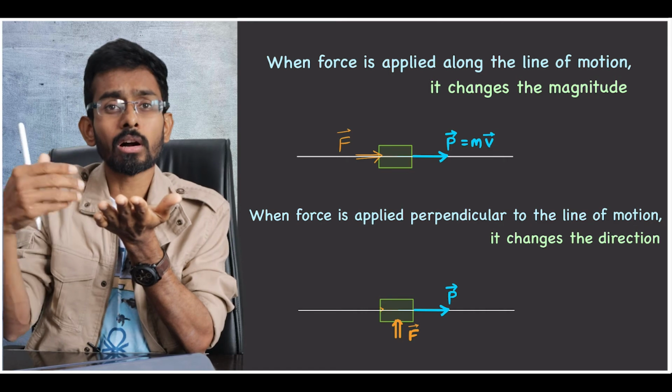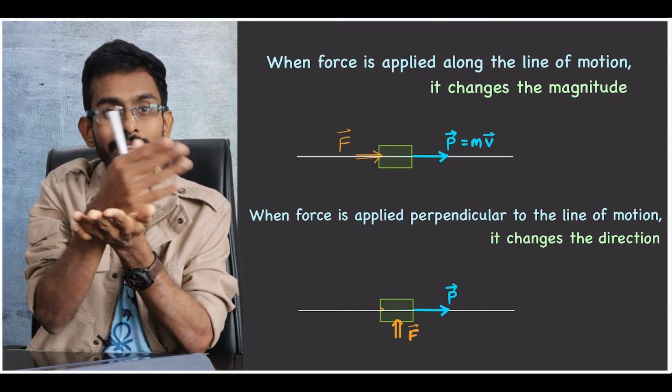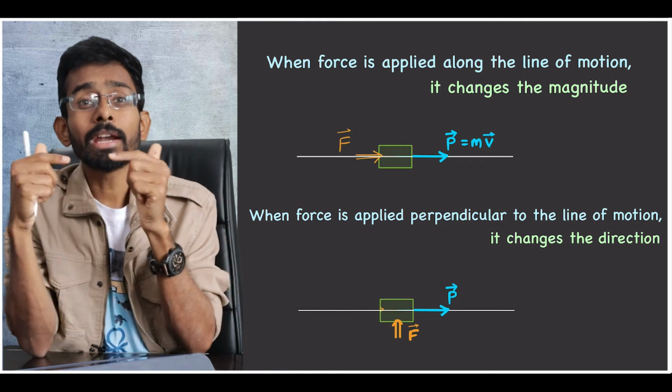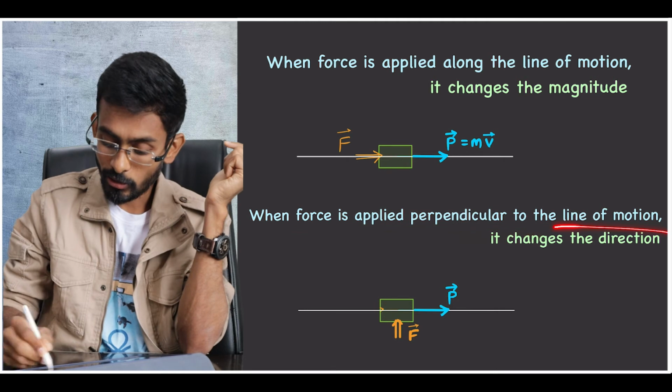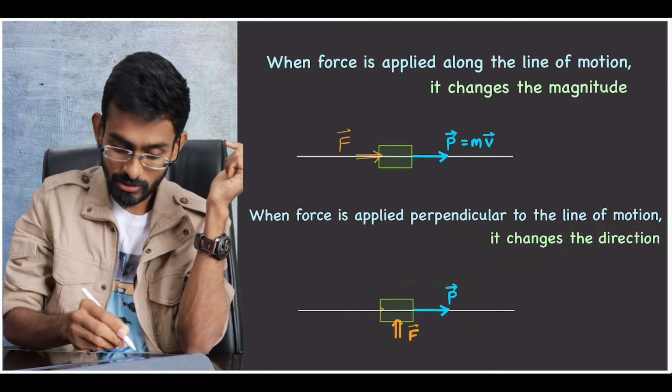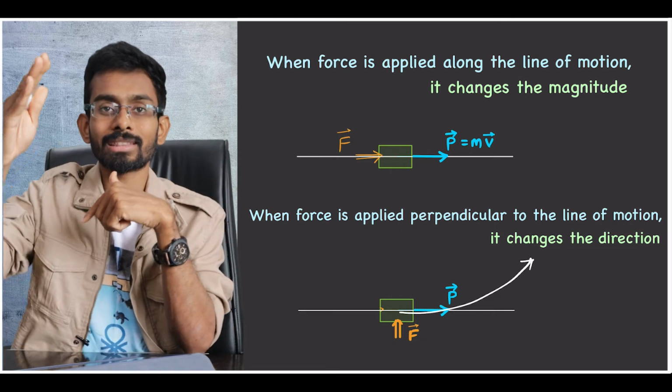Similarly, when a body is moving towards east, if you give a sudden force perpendicular to it, then its direction changes, right? Direction changes, but speed does not change there. So when force is applied perpendicular to the line of motion, it changes its direction. So the body here moves like this. It deviates from the path.